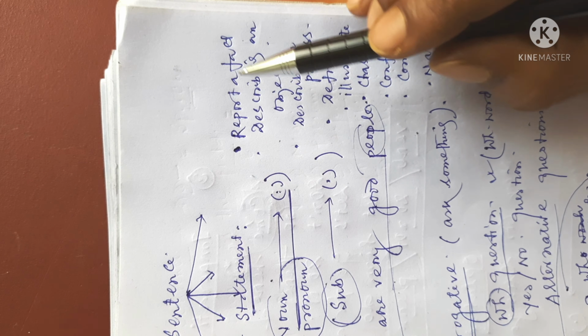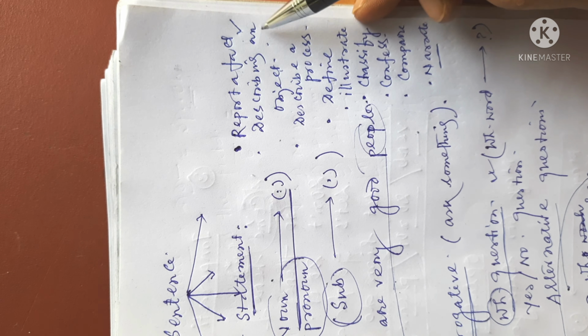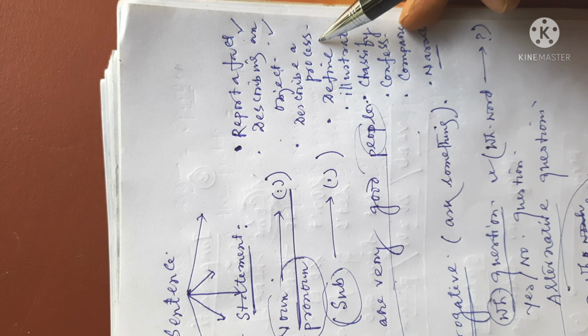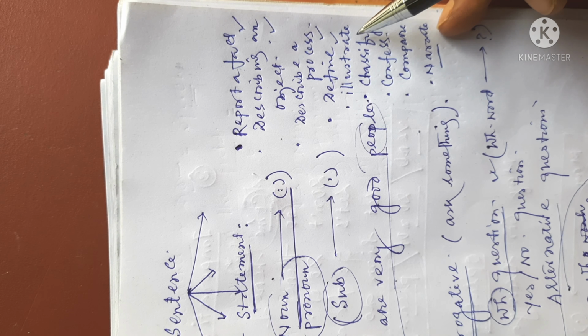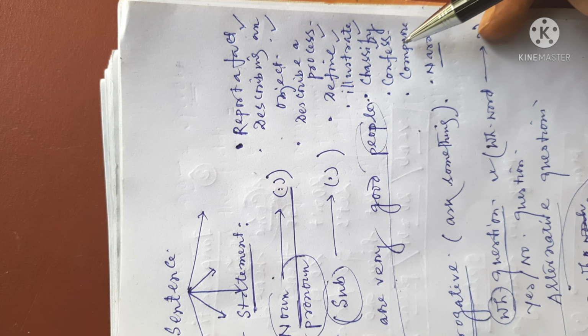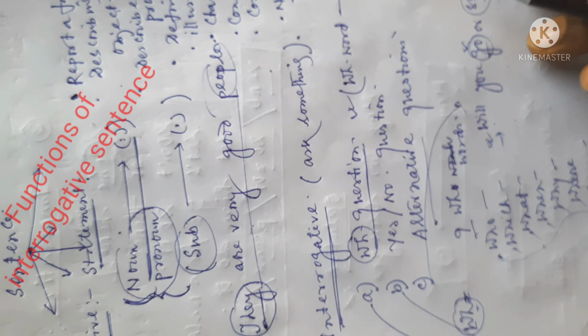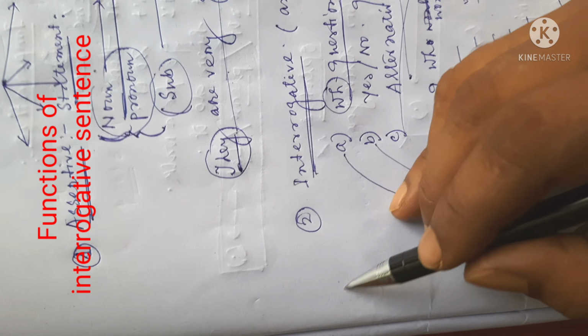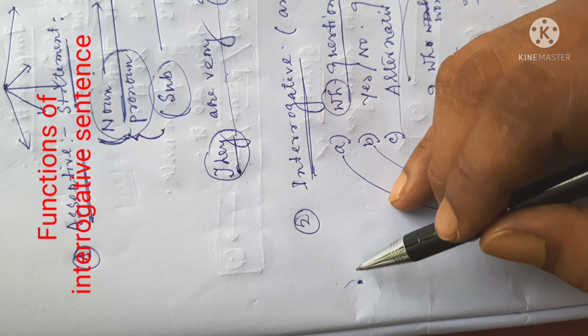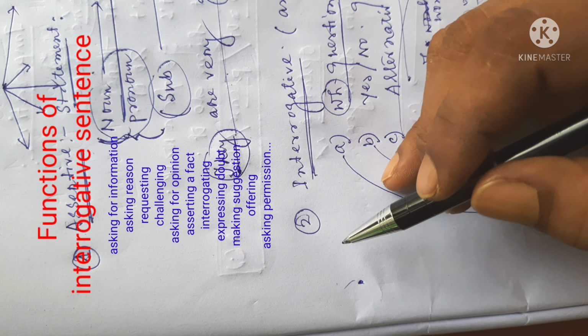These are the functions. First of all, a report of fact, describing an object, describing a process, defining, illustrating, classifying, confessing, comparing, and narrating. In case of interrogative sentence, we can say that an interrogative sentence always asks something.